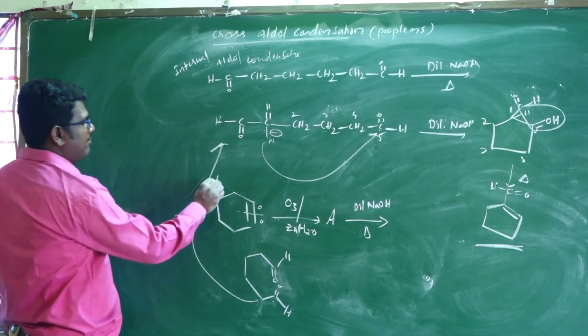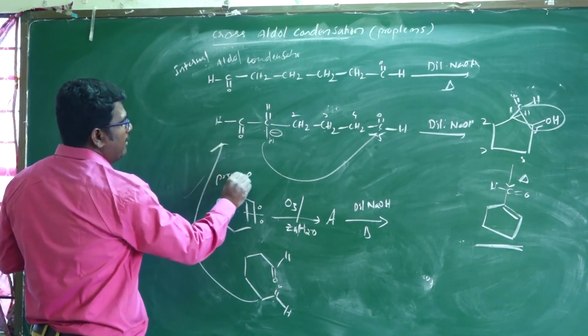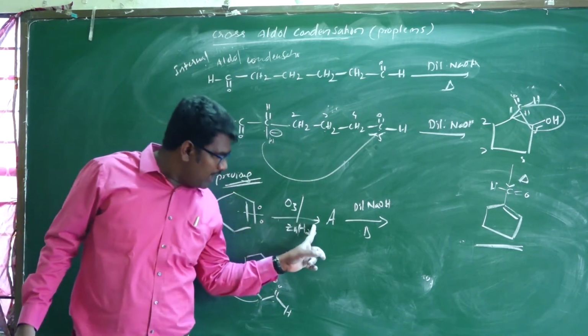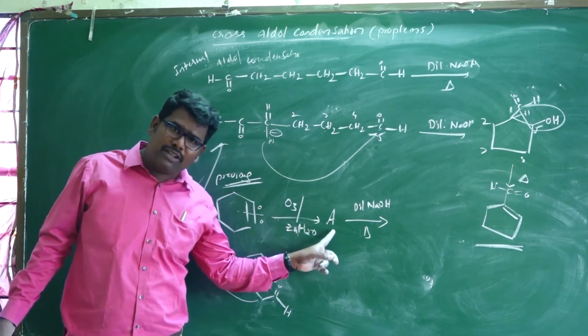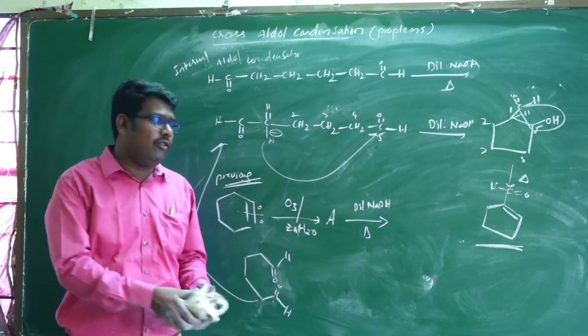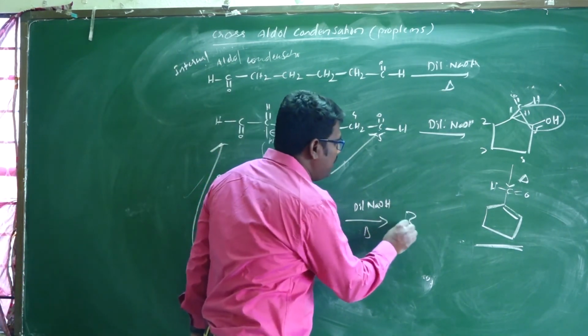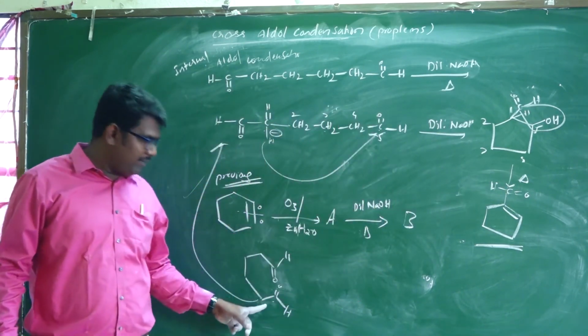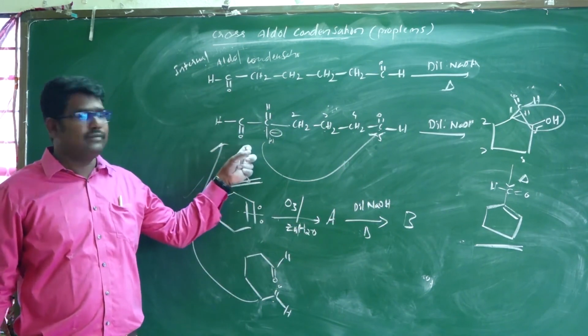So this is the previous identification: cyclohexene undergoes ozonolysis, forming A, which is again treated with dilute NaOH. Predict B. What are A and B? A is this one.